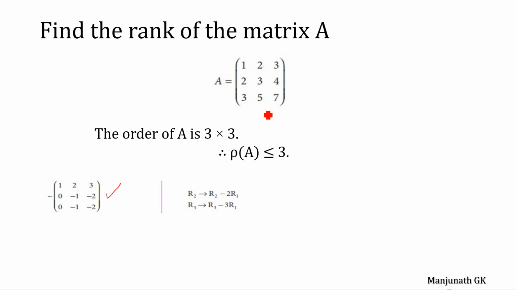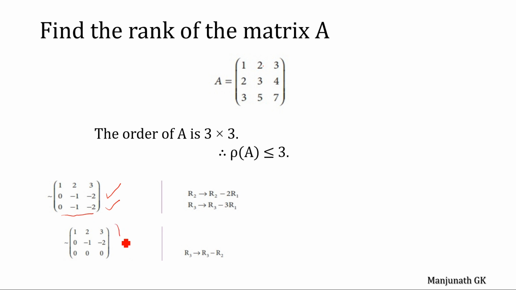Now for the third row operation: R3 equals R3 minus 3 into R1. 3 minus 3 is 0. 5 minus 6 is minus 1. 7 minus 9 is minus 2. Alright. Then R3 equals R3 minus R2. Row 3 is 0.